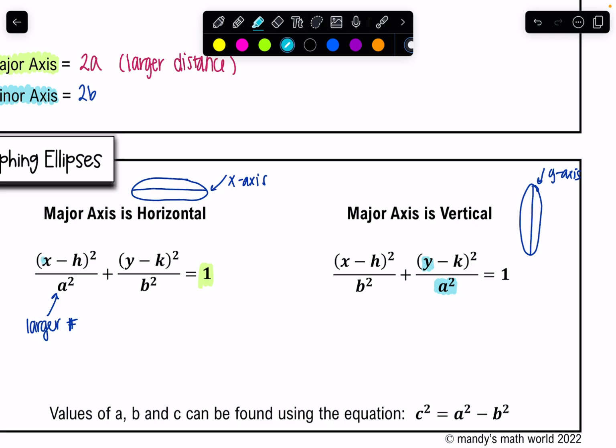And maybe I'll even color coordinate that over here too. That is, again, because my major axis is always associated with the value of a, this is always going to be your larger number. It is underneath the y because we are running vertically. We are going along the y-axis. Again, it is equal to 1.